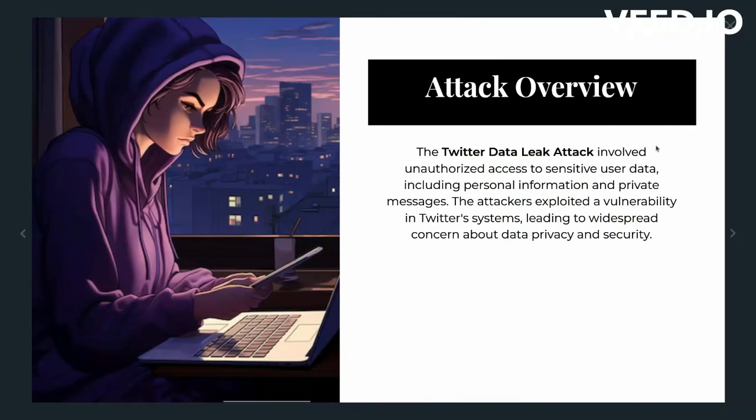The attack overview. The Twitter data leak attack involved unauthorized access to sensitive user data information, including personal messages, private information, emails, and phone numbers. The attackers exploited a vulnerability in Twitter's system which allowed them to gain unauthorized access to the critical data.